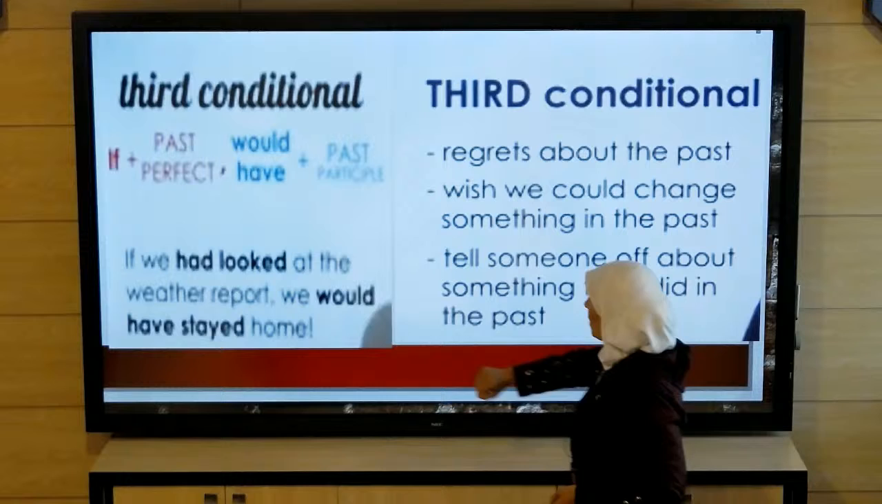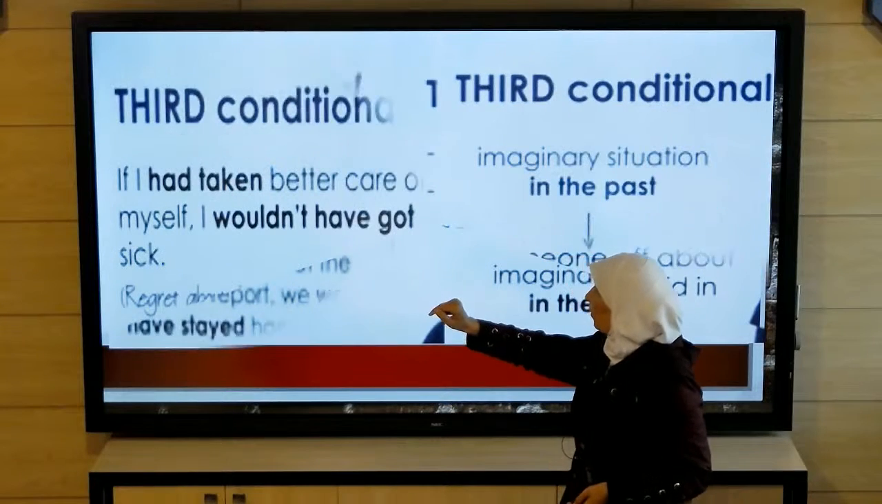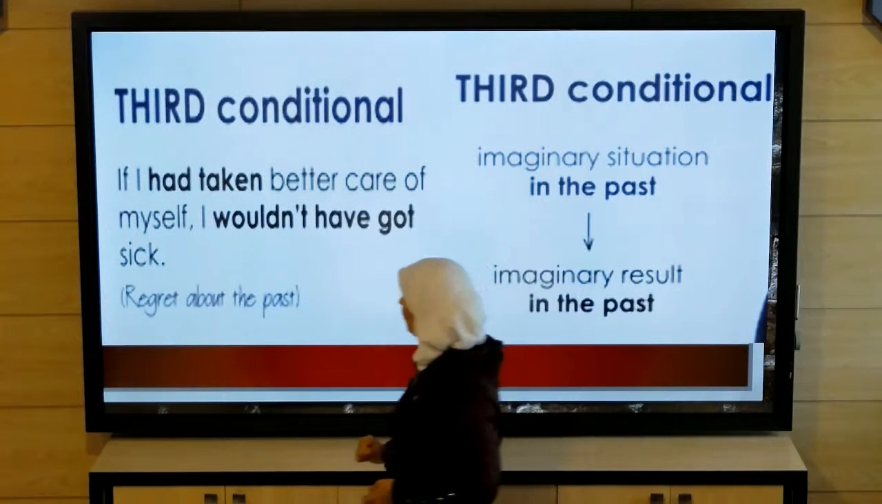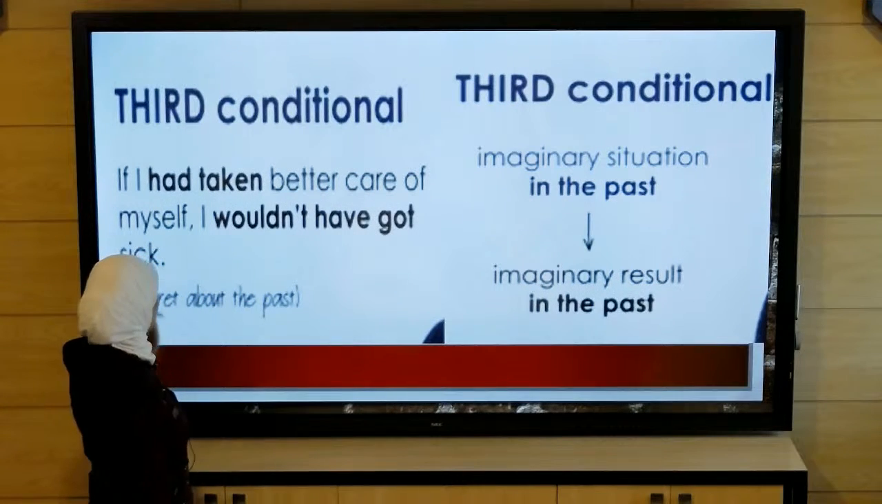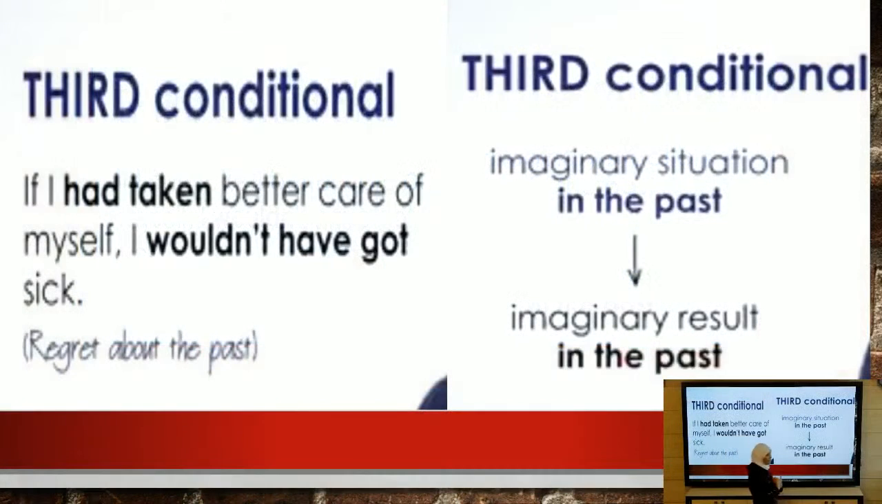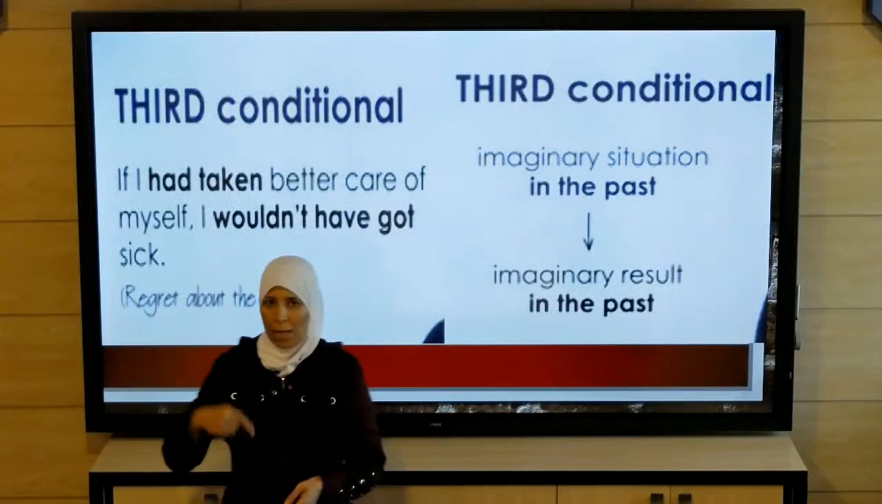So it is regrets, it is a wish in the past. Again, if I had taken better care of myself, I wouldn't have got sick. So it is regret about the past, that I hadn't taken better care of myself and now I am sick. So now I am sick because I hadn't taken better care of my health.